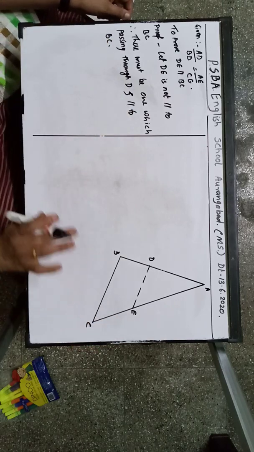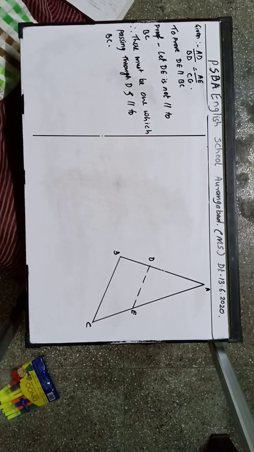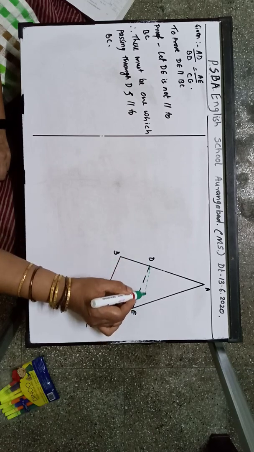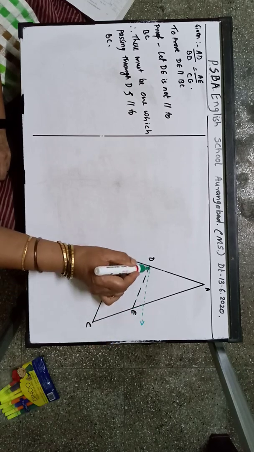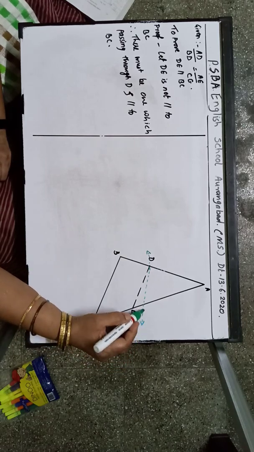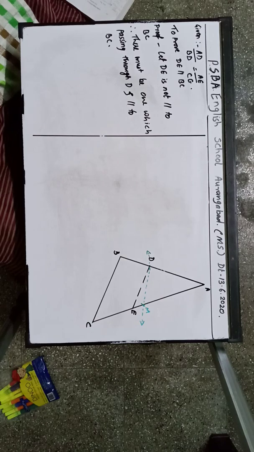We are not going to consider point E. So a line must be there which is passing through D, and that line is parallel to BC. Let this line intersect at this point M. Correct?